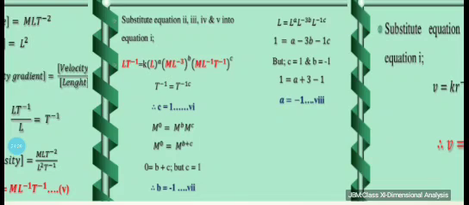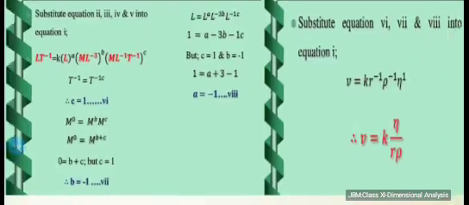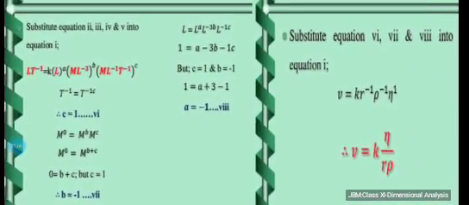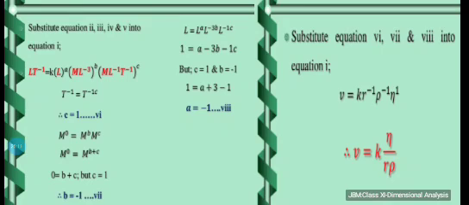And if you compare the term containing length, you get a minus 3b minus c equal to 1. So substituting all the values, you get a equal to minus 1, c equal to 1 and b equal to minus 1, and ultimately you substitute these values in equation 1, and in this manner you get the result v equal to k times eta by r rho.